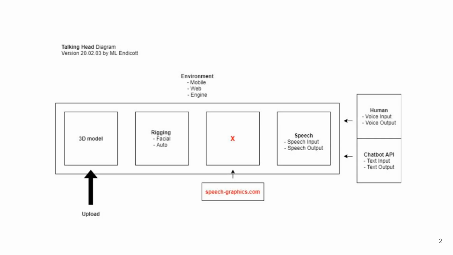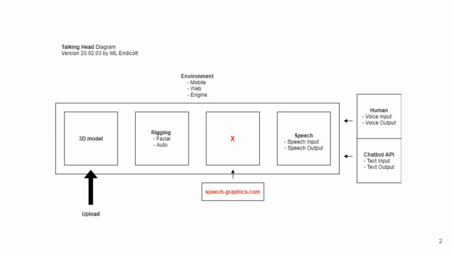This diagram, titled Talking Head Diagram, illustrates the pipeline for creating and animating a virtual talking head. The process begins with uploading a 3D model, which is then rigged, facial and automated rigging, to prepare it for animation. The system integrates with services like speech-graphics.com to handle synchronization, linking rigging to speech-driven facial animation.